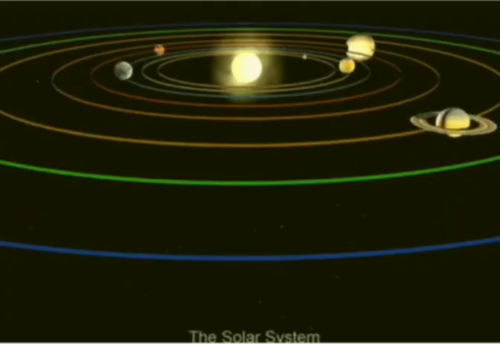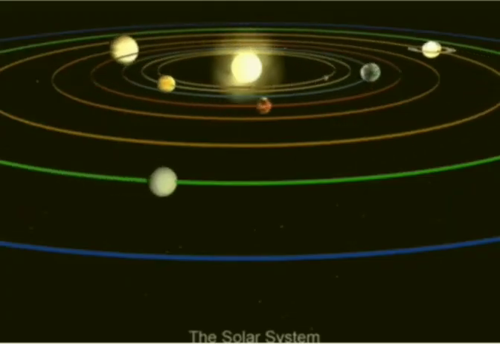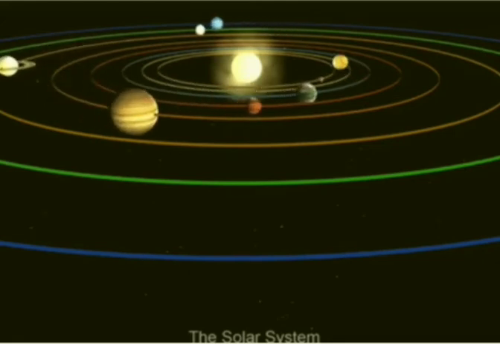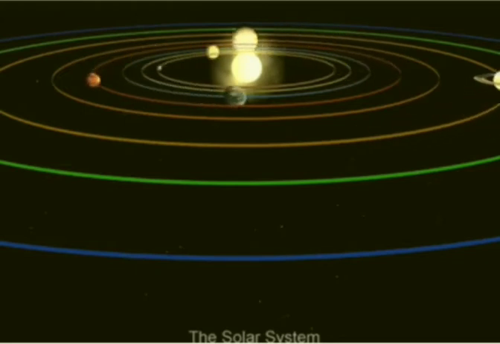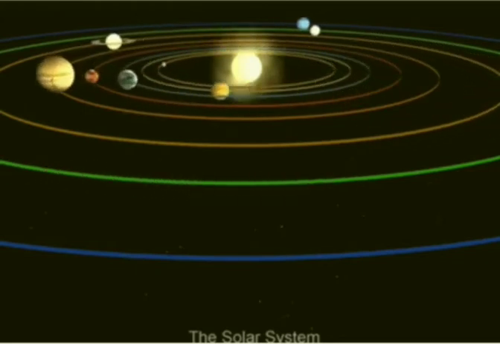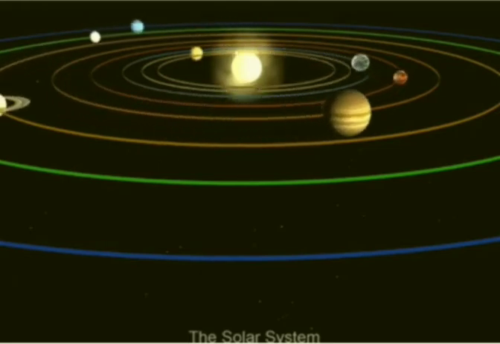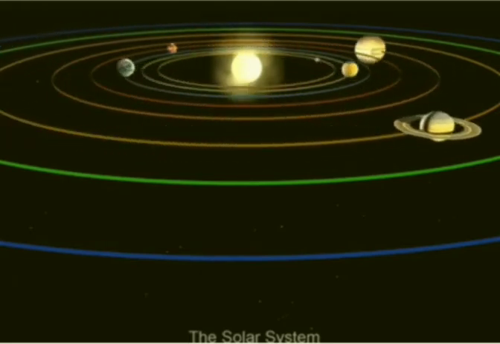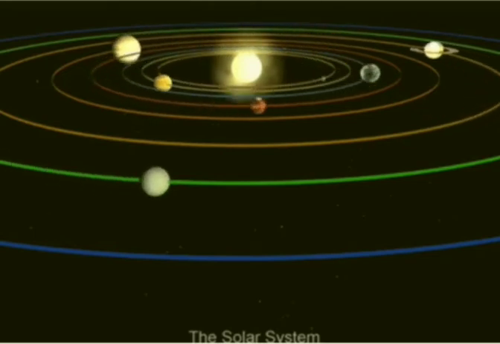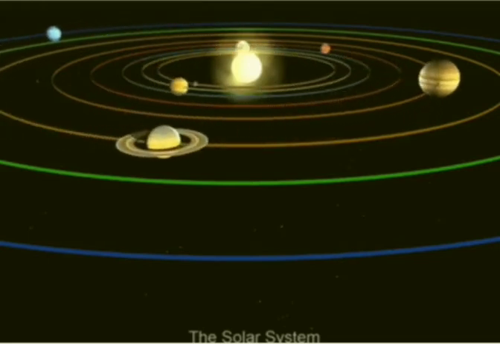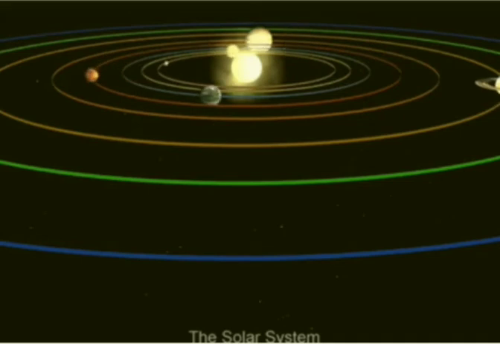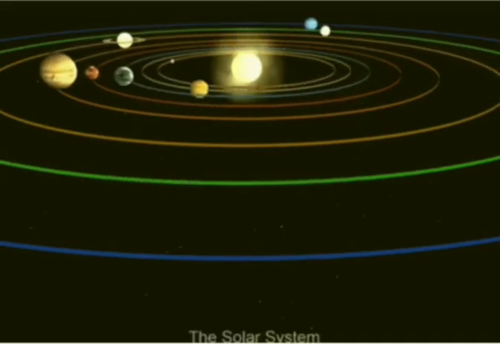The sun and the celestial bodies which revolve around it form the solar system. Now let us learn about the solar system. The stars, the planets, the moon and many other objects in the sky are called celestial objects. The sun and these celestial bodies which revolve around it form the solar system. The solar system consists of planets, comets, asteroids, and meteors. The gravitational attraction between the sun and these objects keeps them revolving around it.